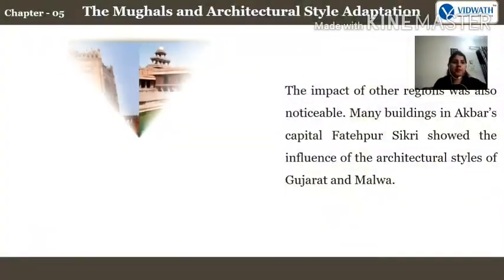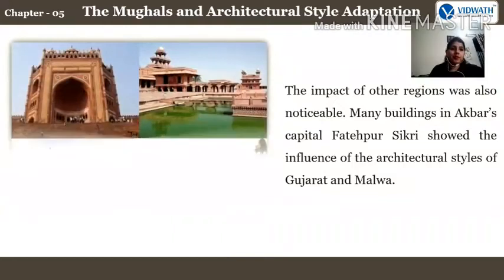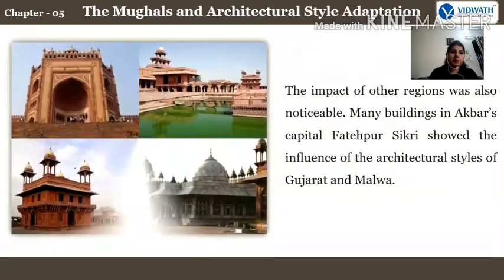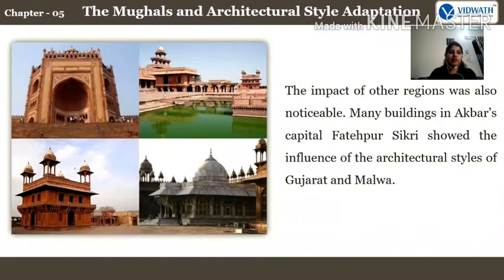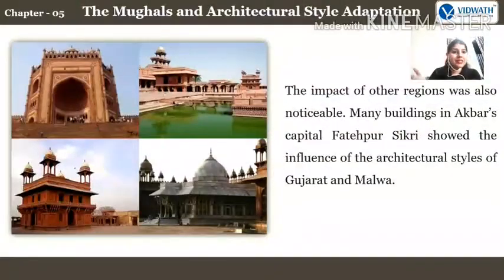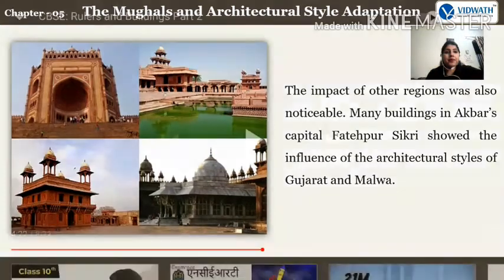The impact of other regions was also noticeable. Many buildings in Akbar's capital, Fatehpur Sikri, showed the influence of the architectural styles of Gujarat and Malwa. Once they visited Gujarat and Malwa, they liked the buildings very much. Then they started constructing them in Fatehpur Sikri, just to show the different innovation and because of their liking for the different monuments.